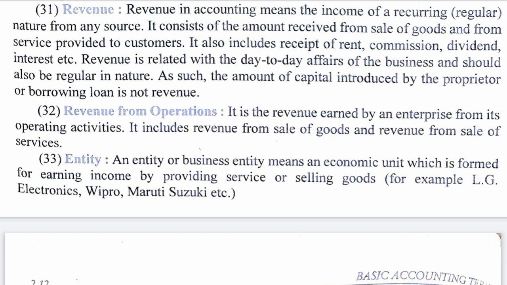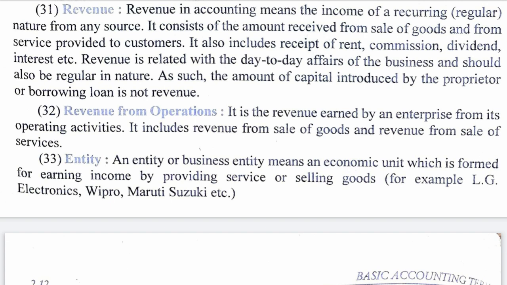And for a company who is selling goods, the amount received from sale of goods is revenue. It also includes receipt of rent, commission, dividend, interest. Revenue is related with day-to-day affairs of the business and should also be regular in nature. So any amount which the business receives regularly, that means every month on day-to-day basis, that is called revenue. So it should not be any amount which is received once in many years or 1 year.